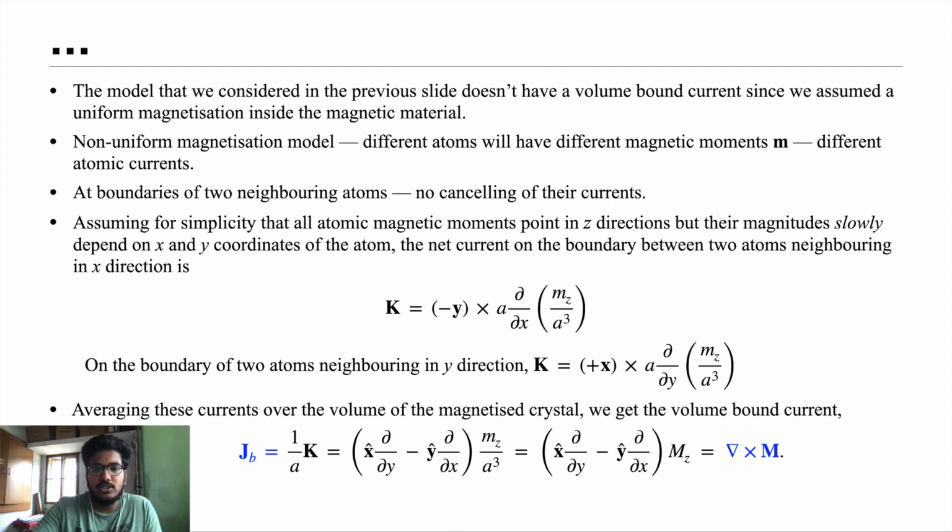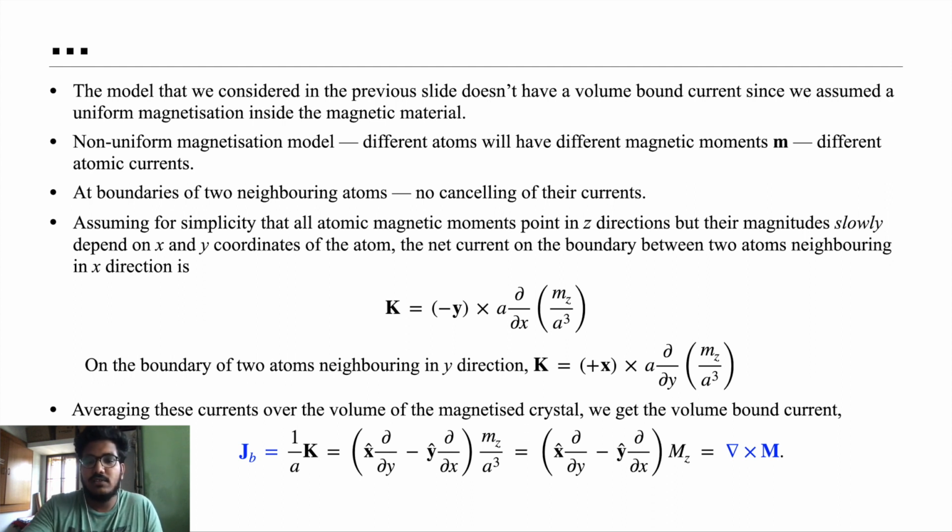So minus y cross a, the length, and dou by dou x of m by a cube gives the magnetization, and thus this gives rise to Kx. Since the magnetization is in the z direction, we can now consider x, and it can also change along the y direction.